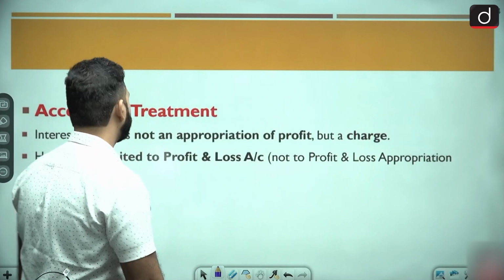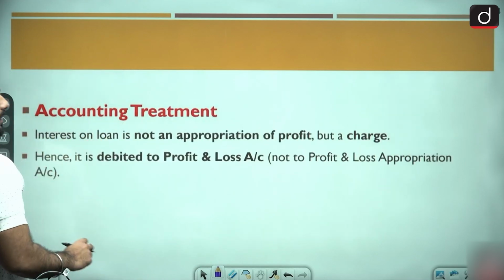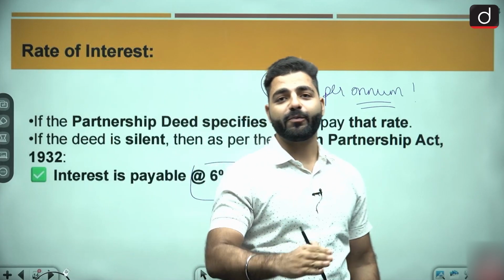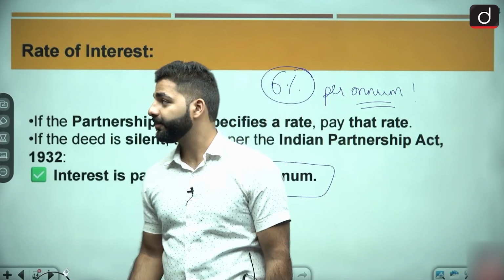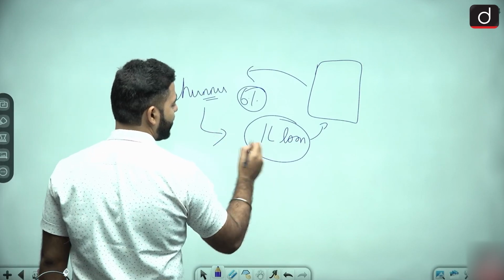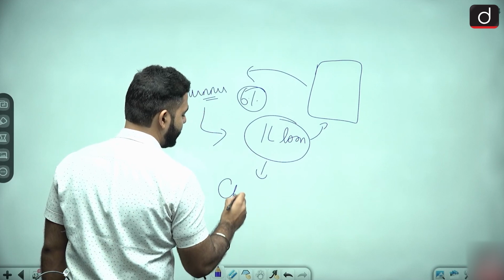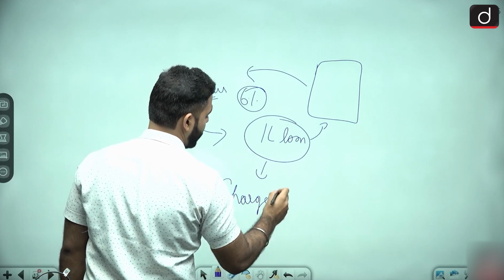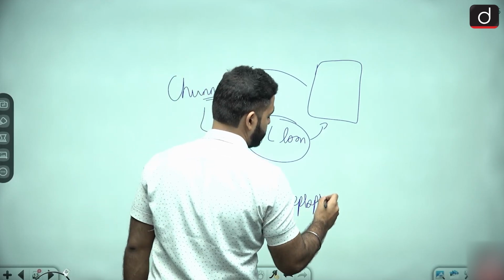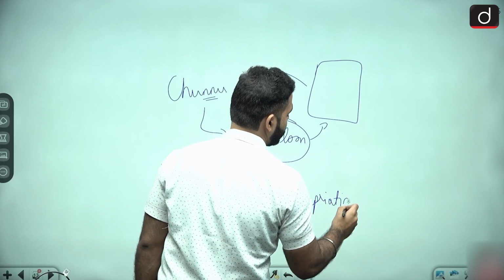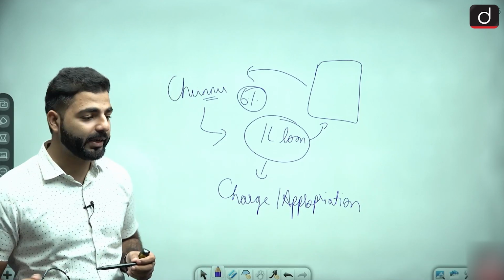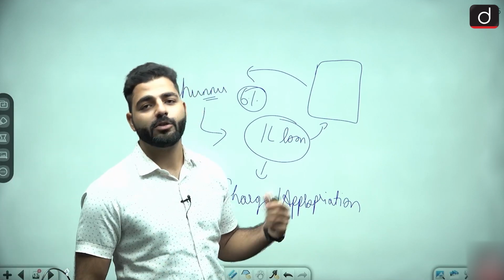Next point. Now, what is the accounting treatment? Now tell me, is it an appropriation of profit or charge? Very important point. Interest on loan. ये जो चुन्नू ने 1 लाख का लोन दिया, ये चार्ज है या एप्रोप्रिएशन? Chunnu's loan is a charge against profit or appropriation out of profit? लोन दिया है भाई, it is a liability, not an appropriation. कि भाई प्रॉफिट ही नहीं कमाया तो लोन वापस कैसे करें?